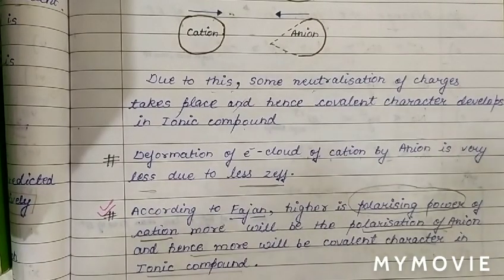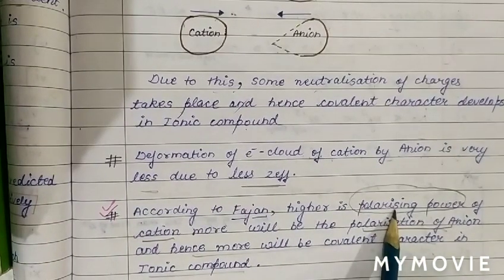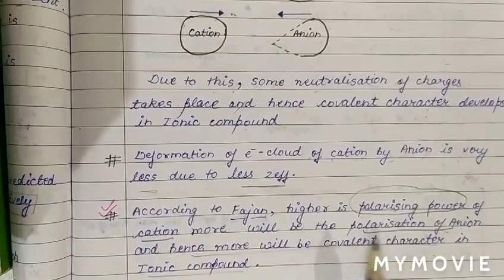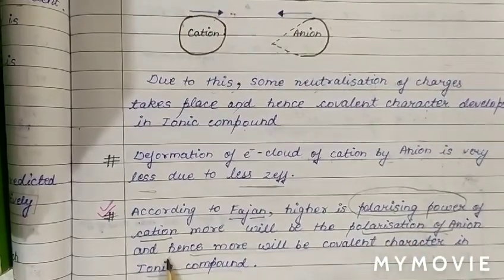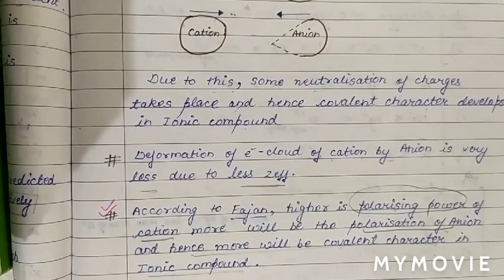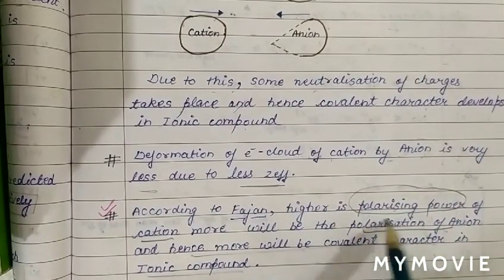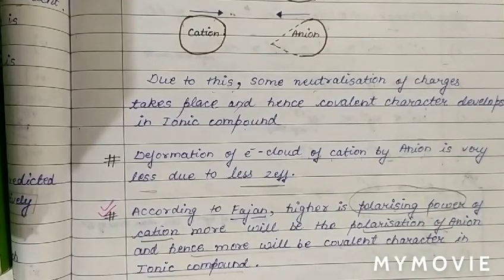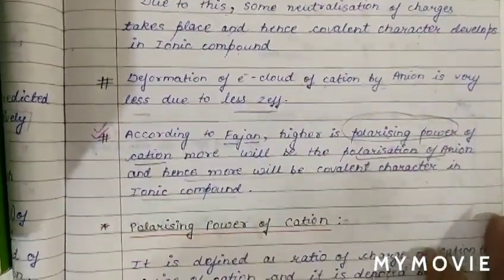So according to Fajans, if the cation has higher polarizing power, there will be more polarization of the anion, hence more covalent character in an ionic compound. Now we will discuss the polarizing power of the cation. See, what is the polarizing power of the cation?